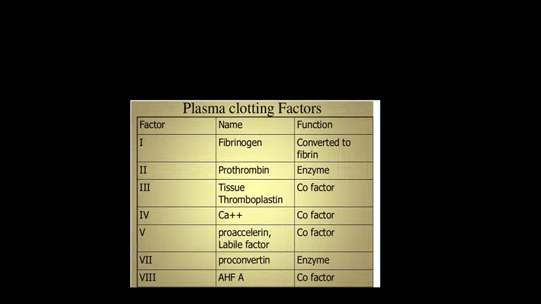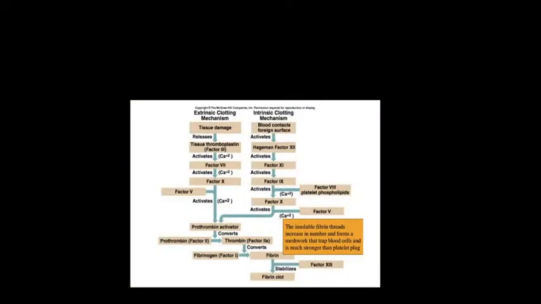So all are there, and it will form a permanent plug. The difference between the temporary plug and the permanent plug is that the insoluble fibrin threads increase in number and form a mesh. These are not soluble, and the mesh will trap the blood cells and is much stronger than the platelet plug.